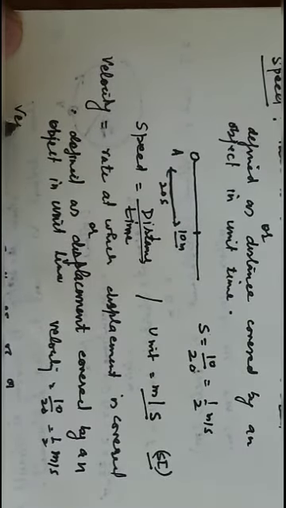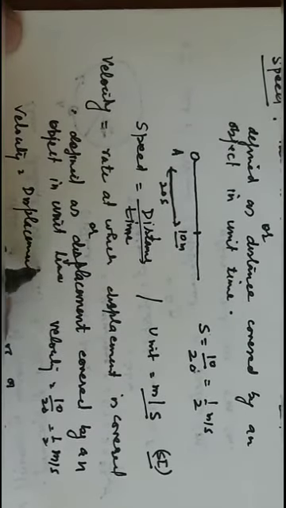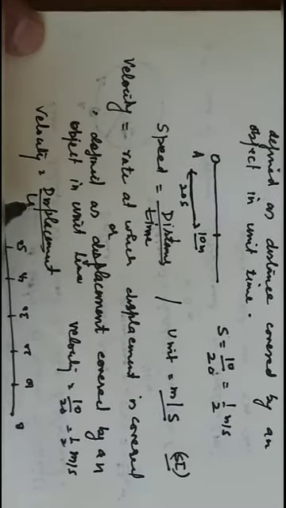This formula becomes velocity is equal to displacement divided by time. To tell you that speed and velocity, speed basically tells us the rate at which the distance is covered.